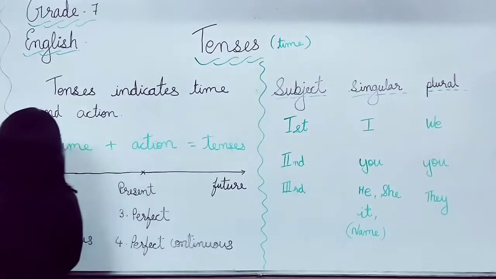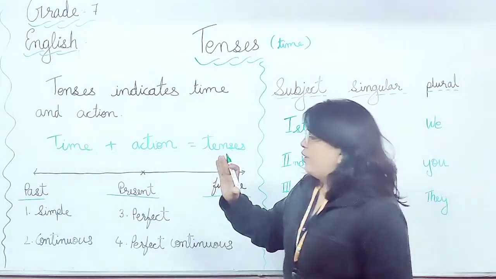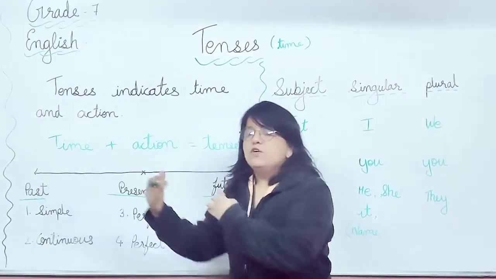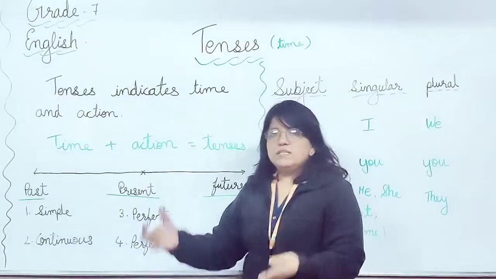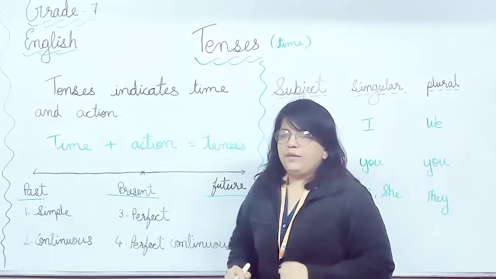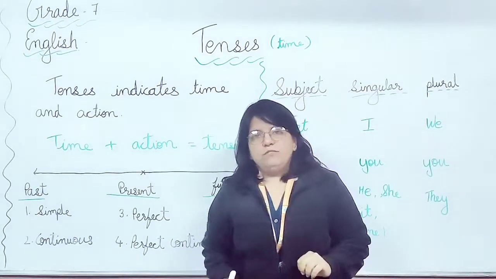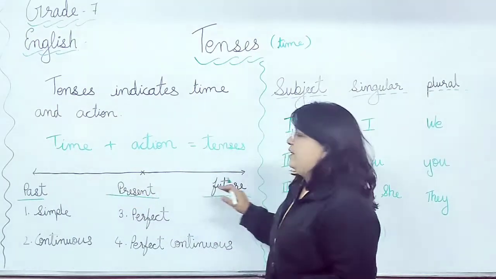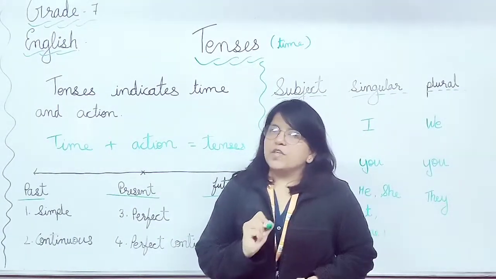That is past tense, present tense and future tense. So on basis of time, tenses are divided: past. Past means whatever work is done already, and present means whatever work is going on at the time we are speaking. Future means whatever work will be done in future. So means अगर हम time के basis पे ले, then tenses are divided into 3 types. Means past tense, present tense and future tense.